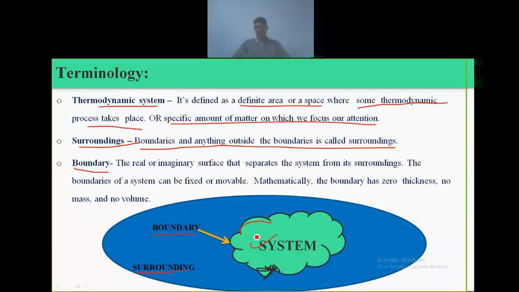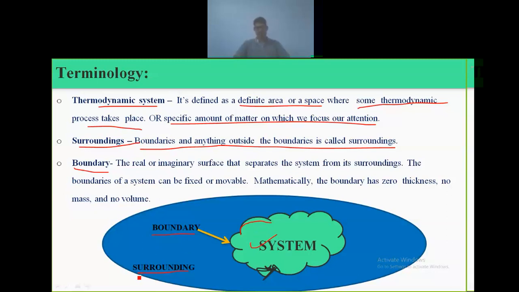Because whatever the game is, it happens only within that ground. So that ground we can consider as a system. The boundary line we can consider as the boundary of that system, and the other part, the stand of the spectators, that other part of the ground is called the surroundings.